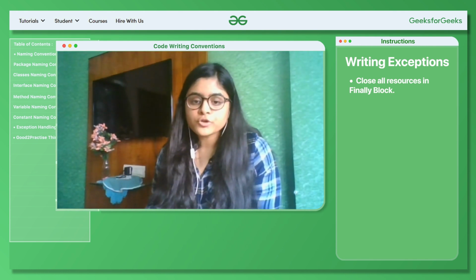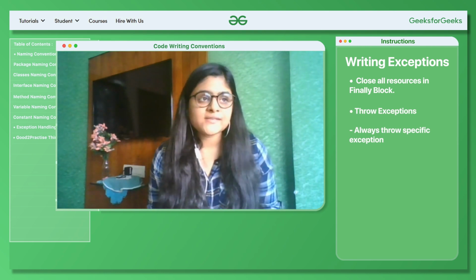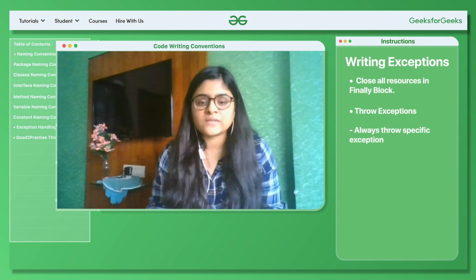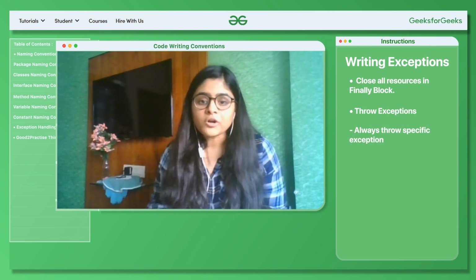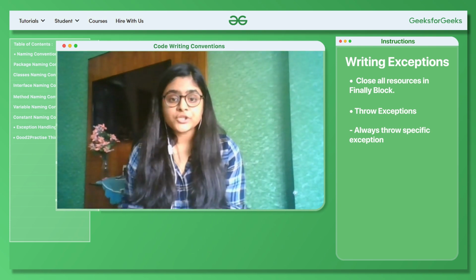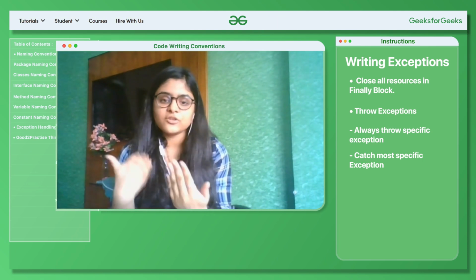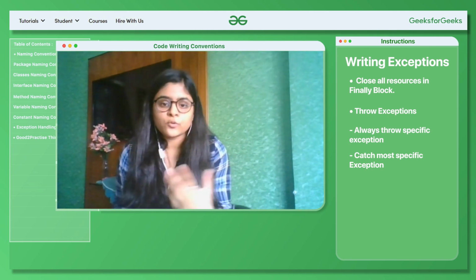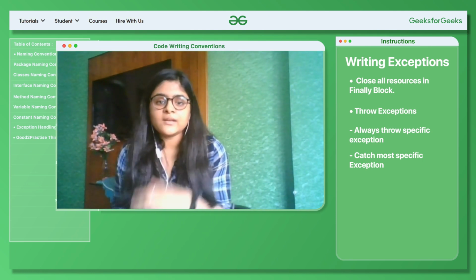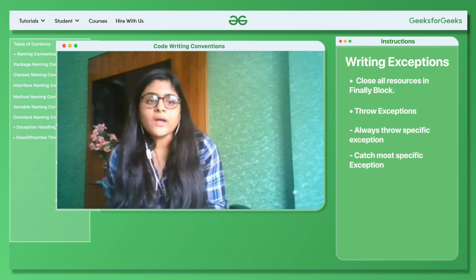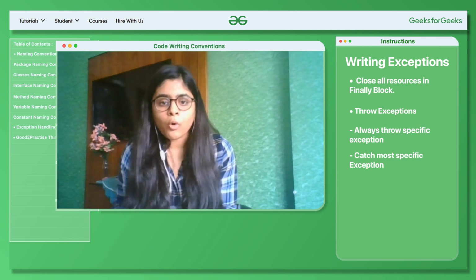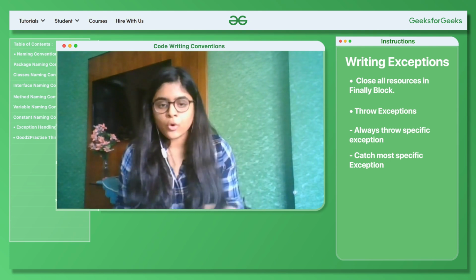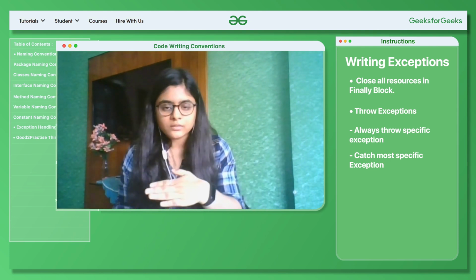Next, you should always throw specific exceptions. For example, if your code throws an arithmetic exception, then you should catch the arithmetic exception only, or you should specify throws ArithmeticException and not just Exception. Also, you should catch the most specific exceptions first and then the generic exceptions. For example, if you have written code which can throw a NumberFormatException, and in the catch block you first write Exception and then handle NumberFormatException, then your NumberFormatException handler will be unreachable code, because it will always get caught in the Exception catch block, right? So it's important that you write in this order only, that is, the most specific one first and then the generic one.